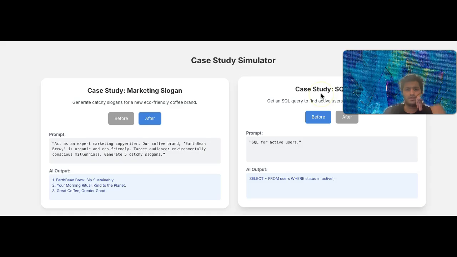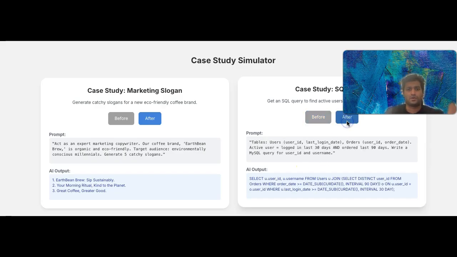And another case study for technical problem solving, SQL query generation for specific users. The first prompt was super vague, which just said write the SQL for active users, and the initial output that we got was potentially incorrect or incomplete because it's too simple and assumes the table and column names.